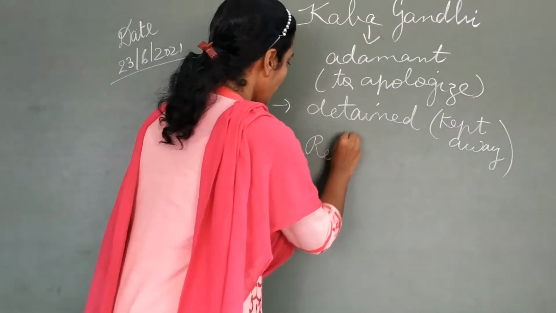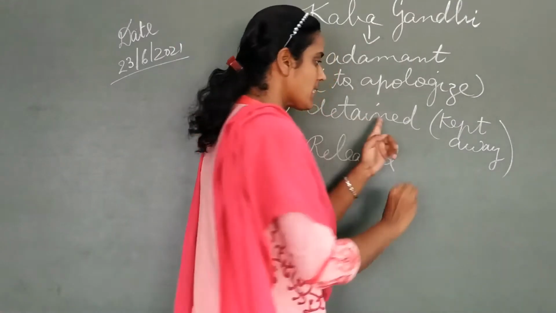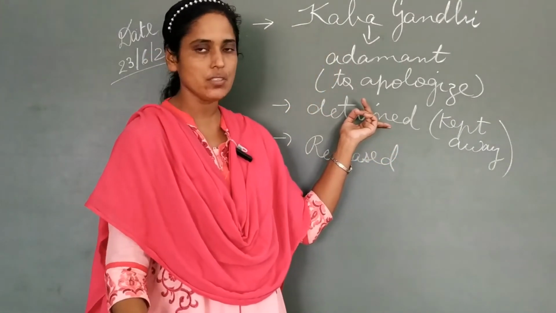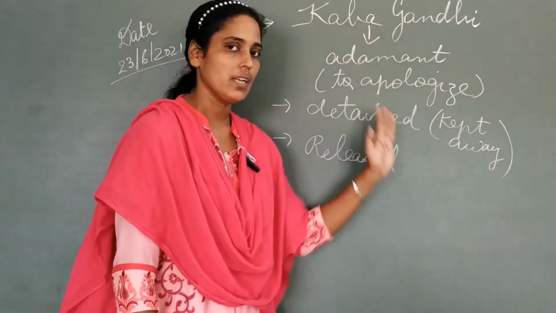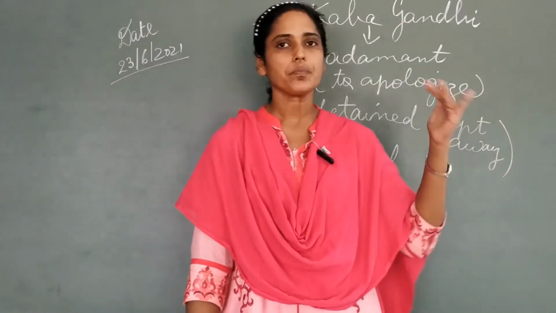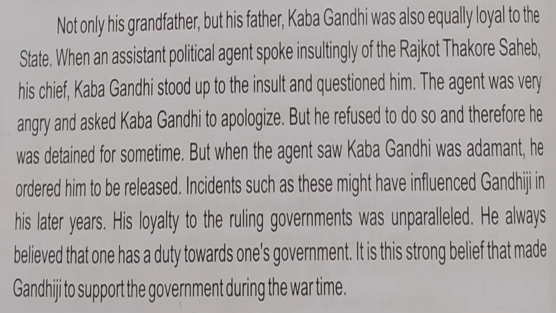He was released. See, two opposite words can be seen here. He was detained by the political assistant, that is the agent. But on seeing that Kaba Gandhi is right, the assistant ordered him to be released. So we can see that such a fearless attitude was inherited by Gandhiji from his grandfather and his father. We saw two incidents over here. Okay students? There are many incidents, but in the textbook we have these two. Incidents such as these might have influenced Gandhiji to be very fearless in his later years.